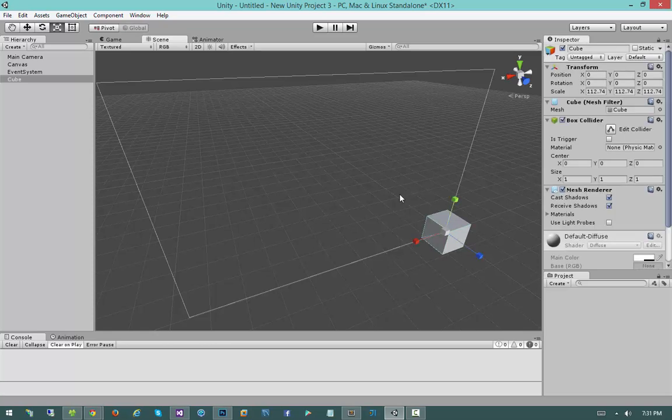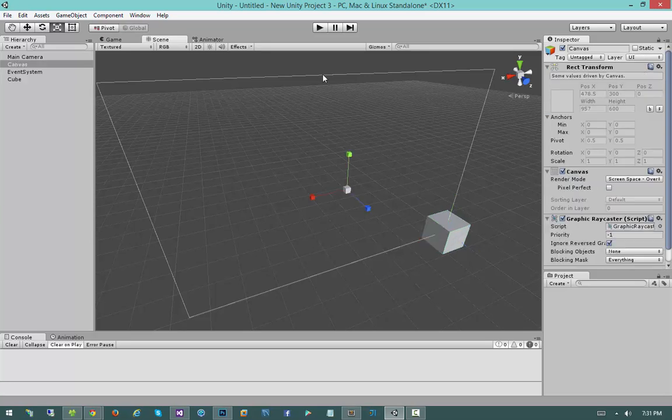Position of the canvas in this case does not matter. Canvases can be created as different types, and those different types of canvases dictate where those canvases are going to be positioned in the screen. Well, this type of canvas, it doesn't matter where it's positioned. So positioning is irrelevant. It's going to be painted directly onto our main camera, regardless of where it's physically located. So that's another important aspect of this. Remember, you can't have multiple canvases, and we'll talk about that later. But again, the canvas is really just the root element of a GUI. So I'm going to go ahead and delete that cube, and let's start working with our canvas.